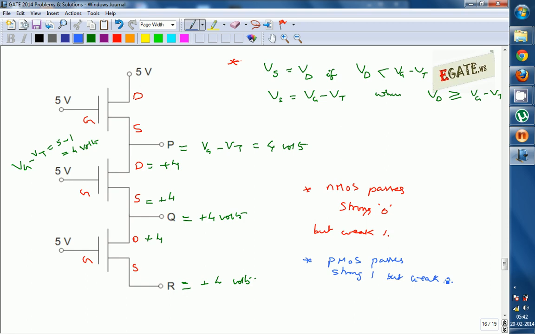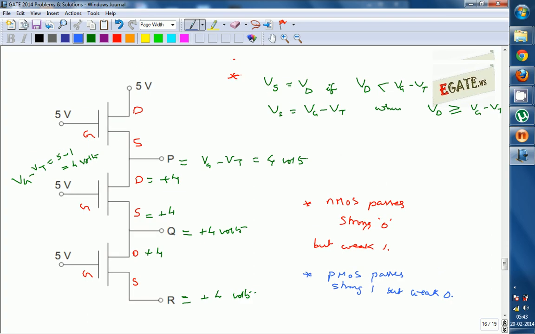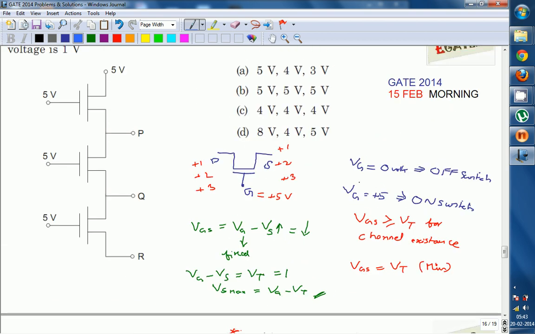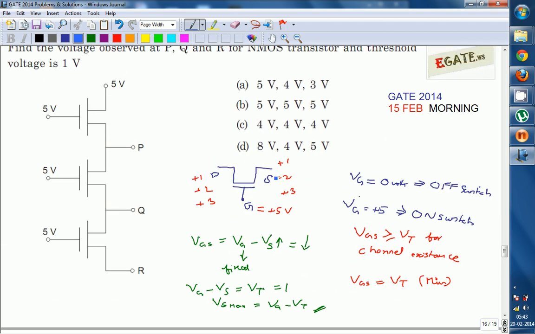PMOS passes strong 1 but weak 0. Combining NMOS and PMOS gives a logic family, CMOS, which passes strong 0 and strong 1. That's why the pull-up circuit of CMOS always consists of PMOS transistors, and the pull-down network always consists of NMOS transistors. So the correct option for this is C.